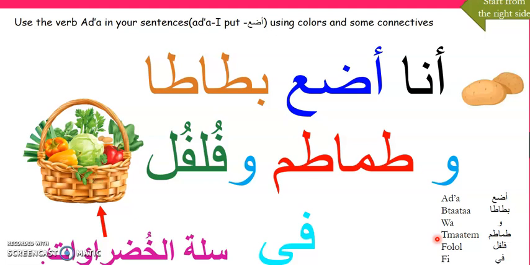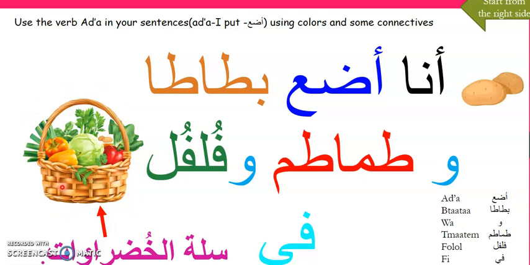Here if I want to say a sentence about this basket, I can say أنا أضع بطاطا وطماطم وفلفل في سلة الخضروات. في سلة الخضروات, vegetables basket, as we learned before in the fruit shop, سلة الفواكه.